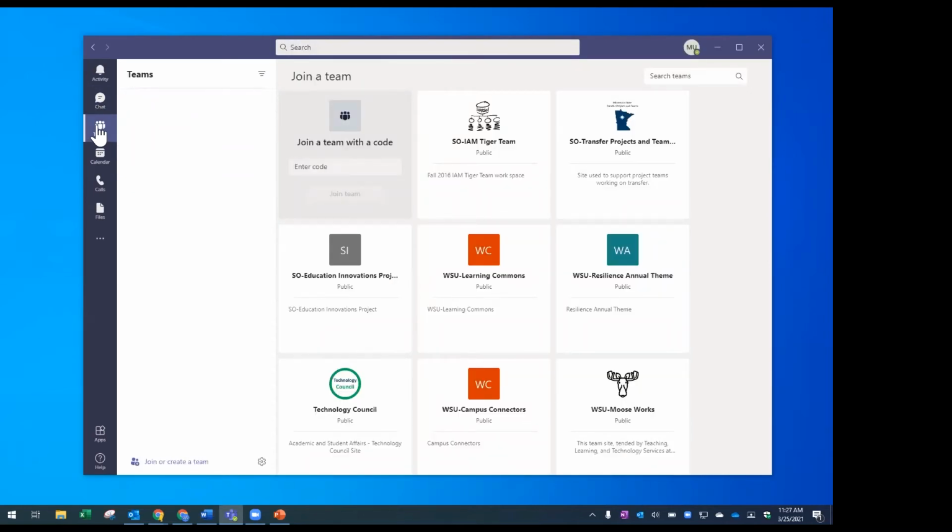Okay, so when I navigate to Teams, nothing is listed there because I'm a new user and I have not been added to any yet. But on another computer here, I'm going to add myself, or add the demo account, excuse me. And we'll see just how quickly it works.